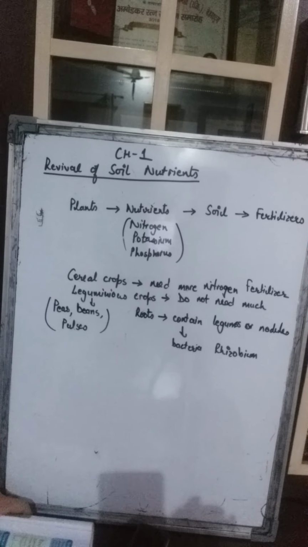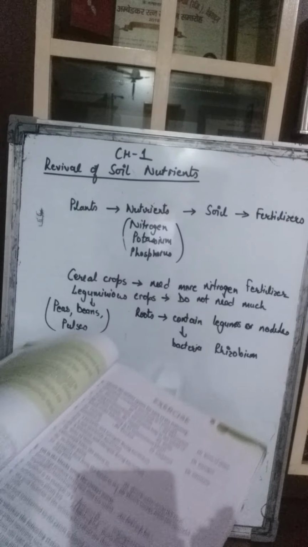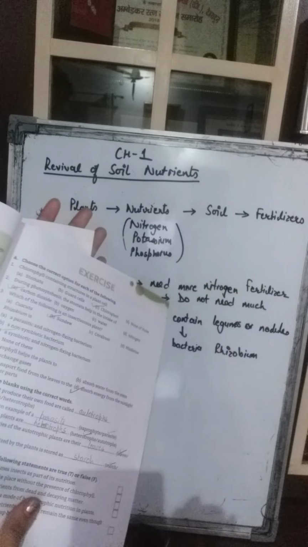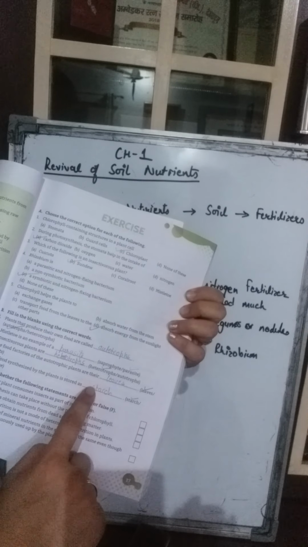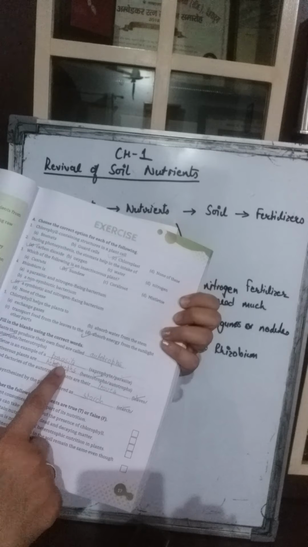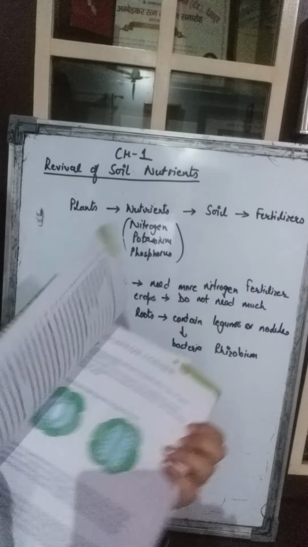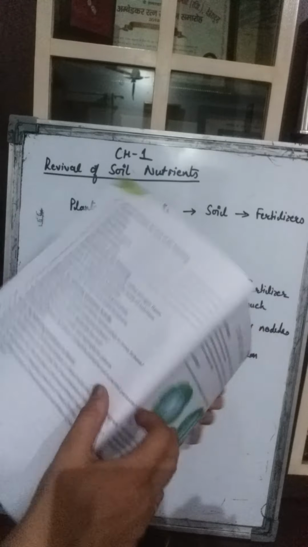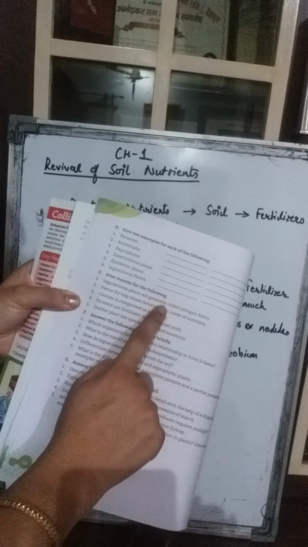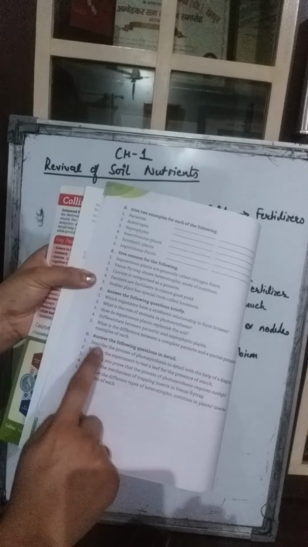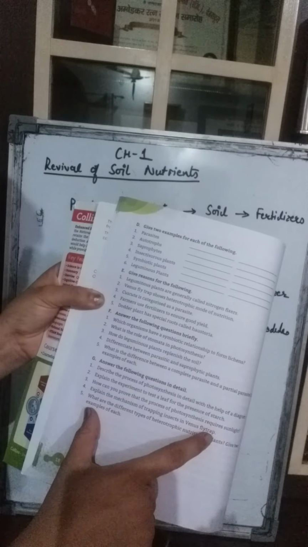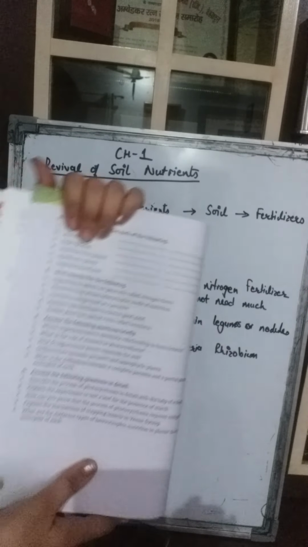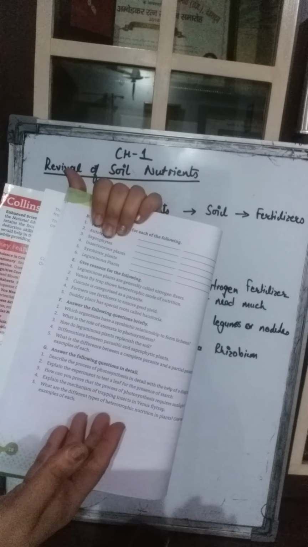Okay, now girls, after this the chapter comes to an end, and these book pages, the exercise, I will send you the picture of these with the tick mark or the fill in the blanks all done, so that you can do it in your own book for your records. This thing you will not do in the copy. Only these: give reasons for the following, answer the following questions briefly, and answer the following questions in detail. In these three parts, sometimes I may send the whole questions, sometimes I'll tick mark which is required and which is not required.